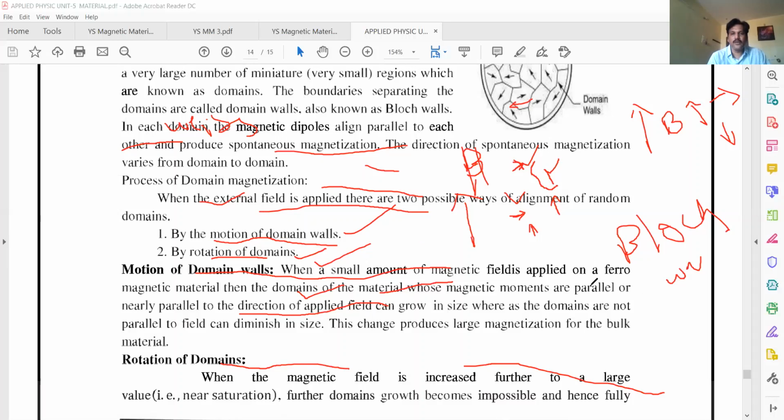When a small magnetic field is applied on a ferromagnet, the domains whose direction is parallel to the field grow in size, and the domains that are not parallel to the field diminish in size. The change produces large magnetization in the bulk material.